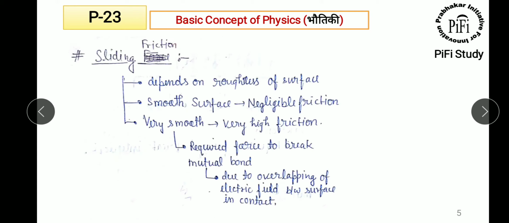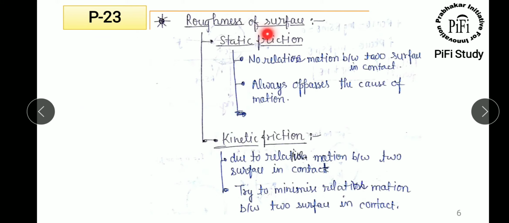Now the second thing is sliding friction. Sliding friction depends upon the roughness of the surface. If the surface is smooth, then you can neglect this kind of sliding friction. But if the surface is very rough, then very high friction will develop, and this very rough surface requires force to break the mutual bond. And how will the mutual bond be there? This is due to the overlapping of electric field between the contact. Now roughness of surface.